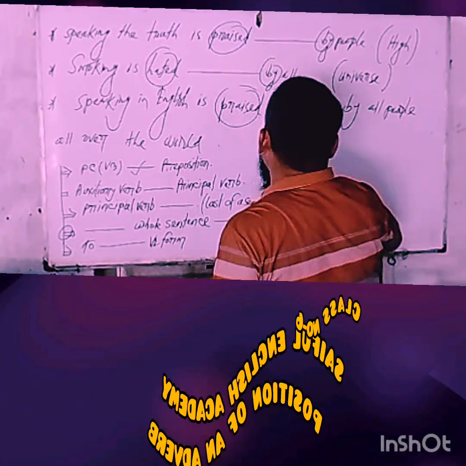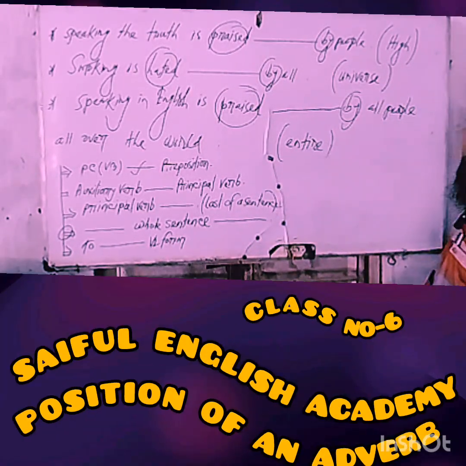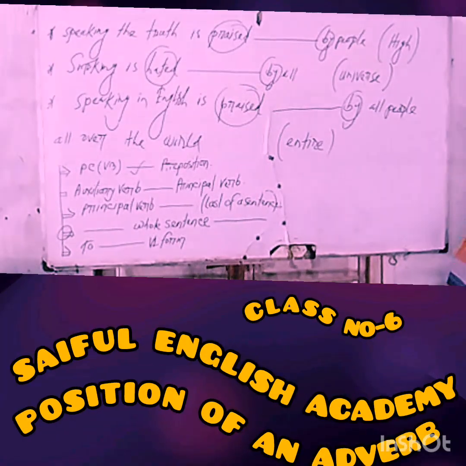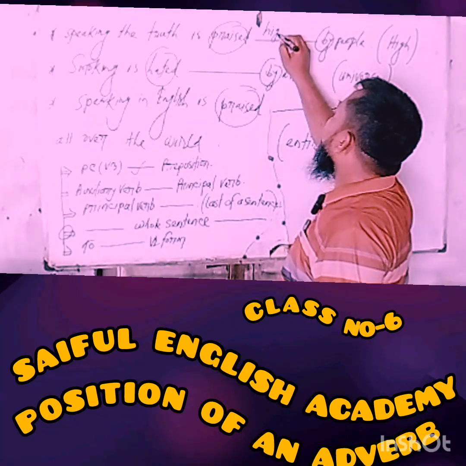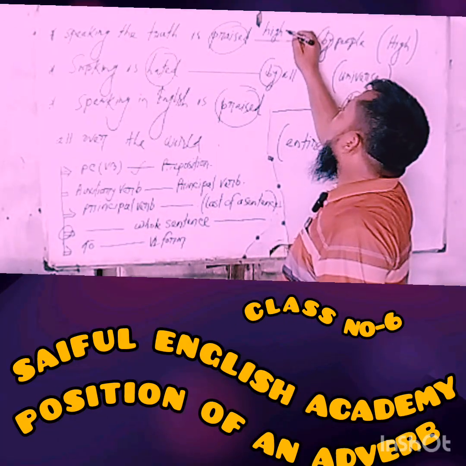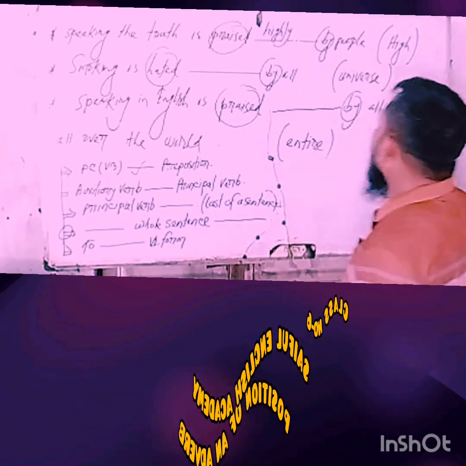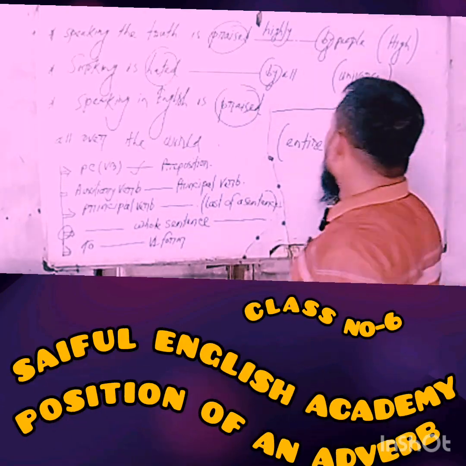So, my dear, you'll have to use an adverb form of this word, high, of course an adjective, and change this form into an adverb. Okay, my dear, now that you have understood clearly.